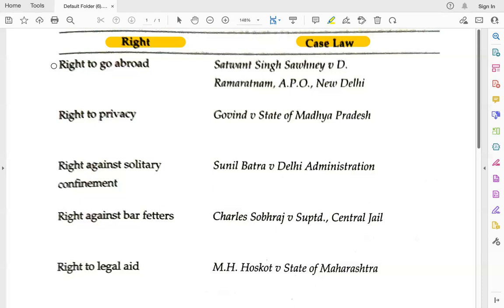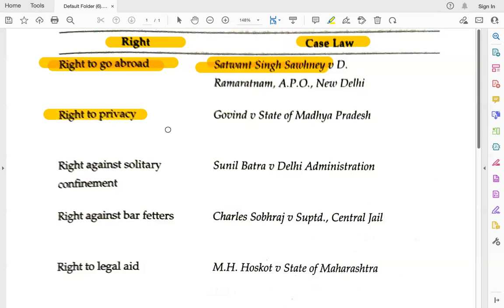Okay, so let's start with the right to go abroad. Everybody has a right to go abroad, and it was decided by the Supreme Court of India, the Apex Court, in 1967. That is the Satwant Singh Sawhney case. Satwant Singh Sawhney case is related to the right to go abroad, and the full name of the case is Satwant Singh Sawhney versus D. Rama Ratnam, APO, New Delhi. Okay, so Satwant Singh Sawhney, right to go abroad, 1967 case.